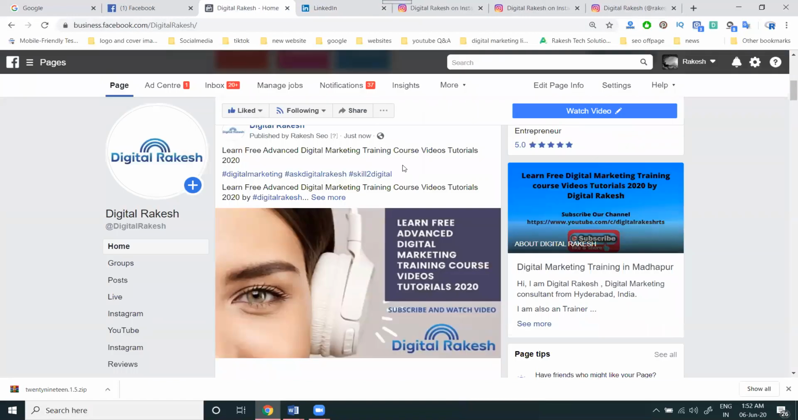The benefit is that we can share an Instagram post to Facebook and LinkedIn. It relates to the Instagram option to increase the followers on the particular Instagram page. So this is one of the features to increase Instagram followers.